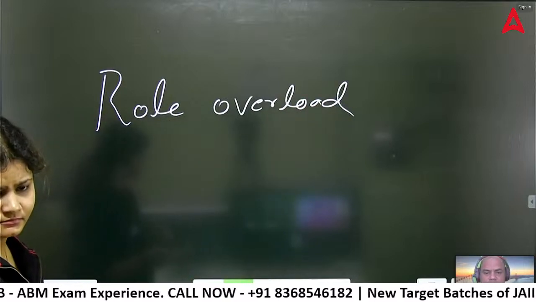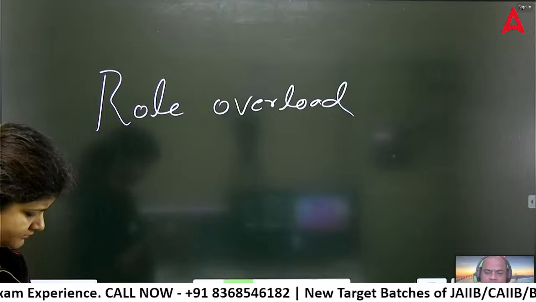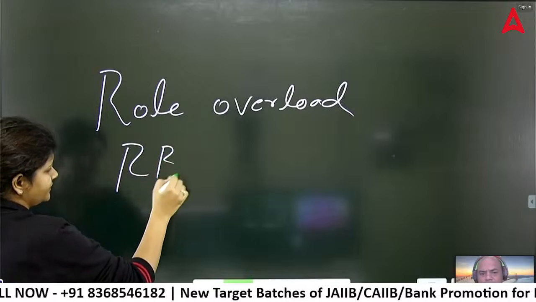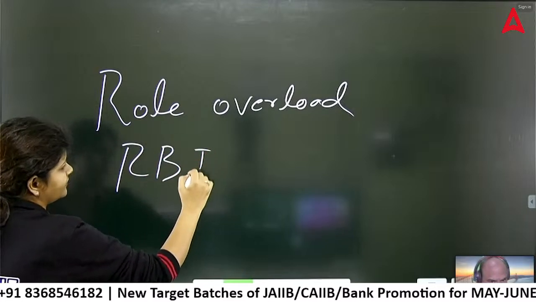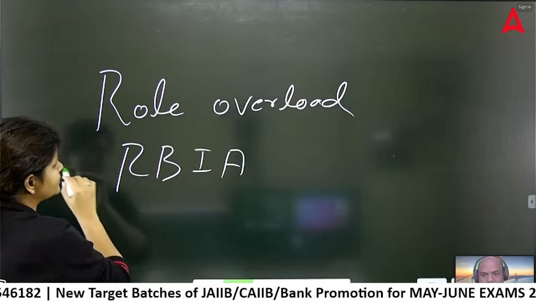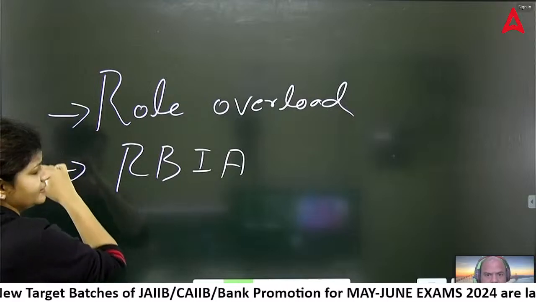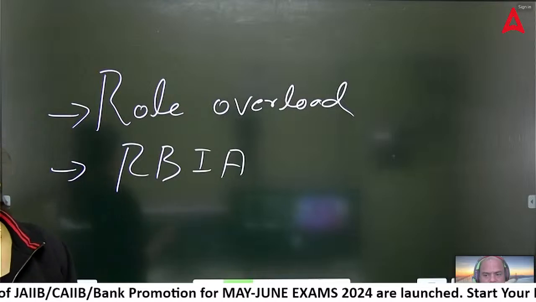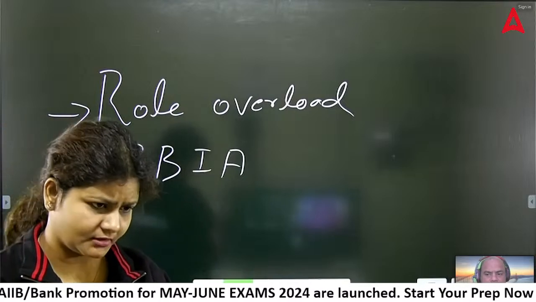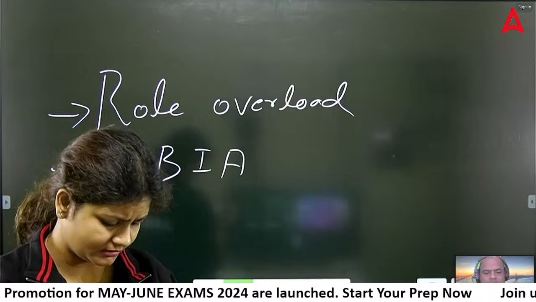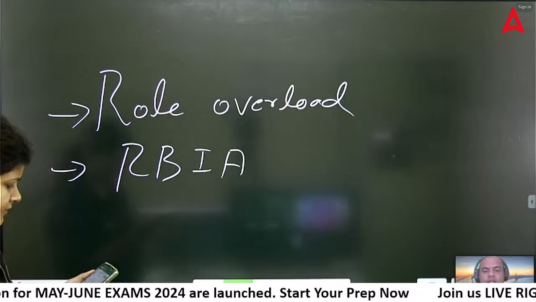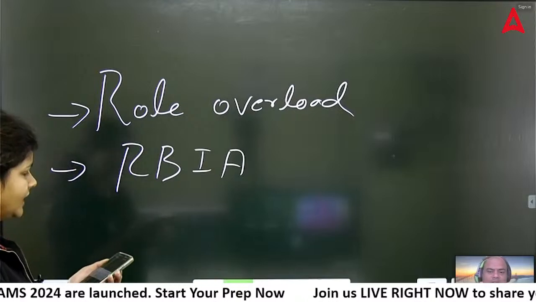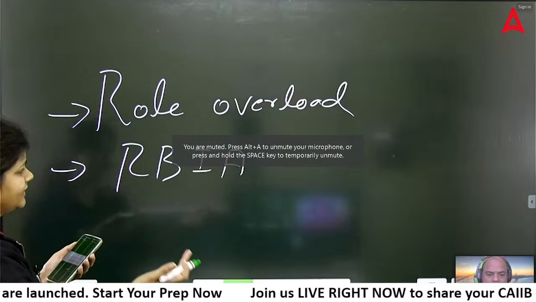There was one on RBI. Actually, this RBI is a compliance part, Module D. That is from the compliance audit, RBIA. I think they asked about RBIA in a case study, and a one-liner question is also there: what is RBIA? The full form is risk based internal audit and inspection.